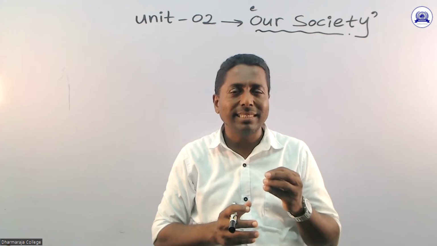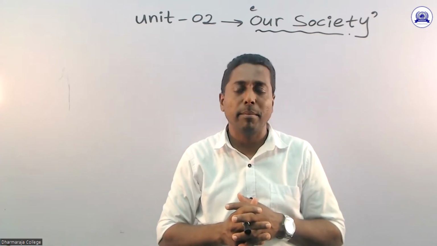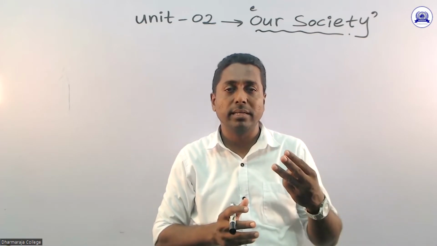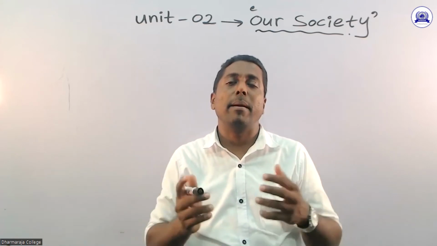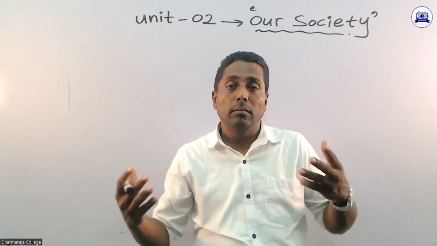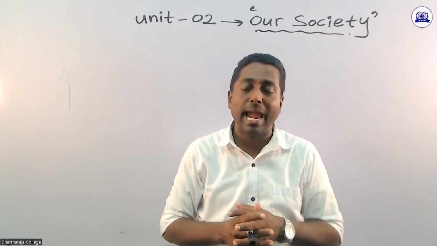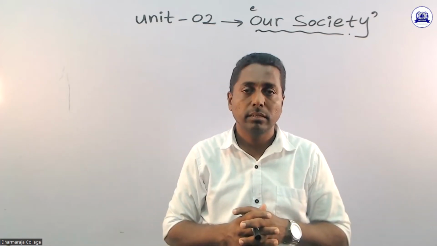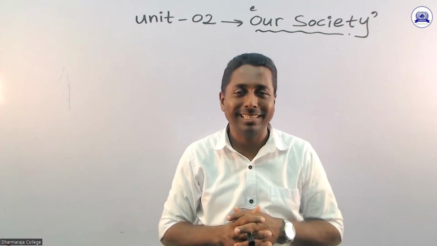A family has limited members, maybe 3, 4, 5, maximally 6 or 7 members. But a society has maybe 1,000 or 10,000. So we cannot tell an exact number for the members of a society.